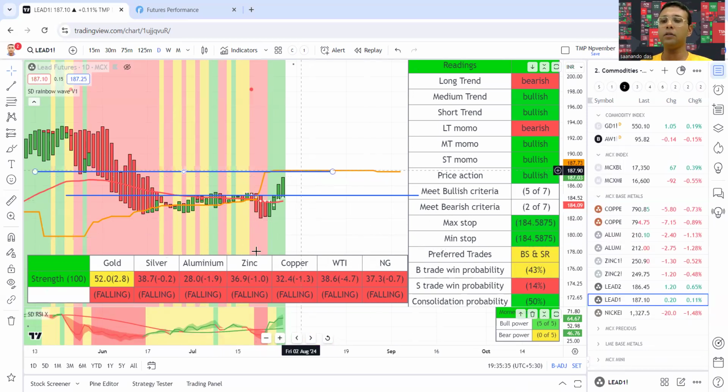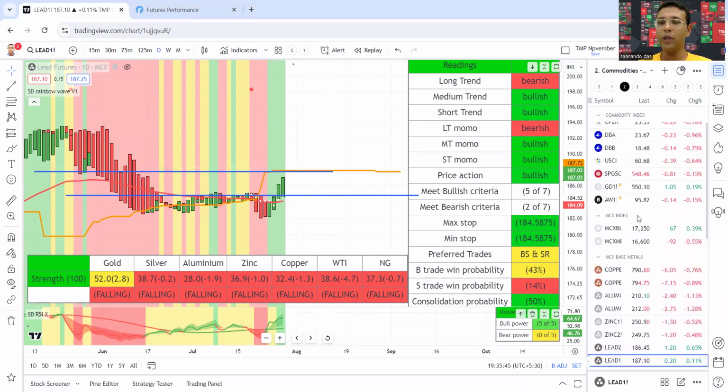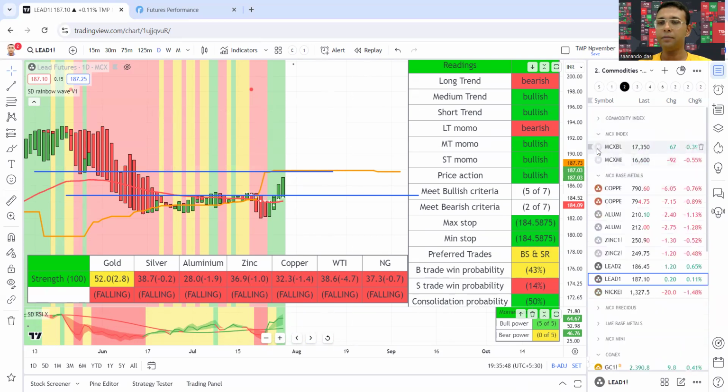So around this I expect lead to range. Though I have a buy signal and it has gone up, I'll prefer to stay away from lead. Nickel, we do not do any kind of trading.